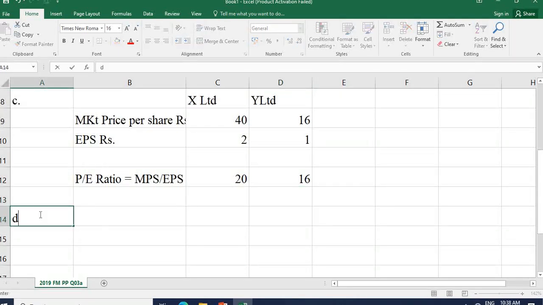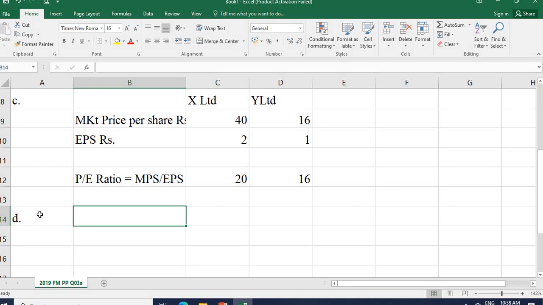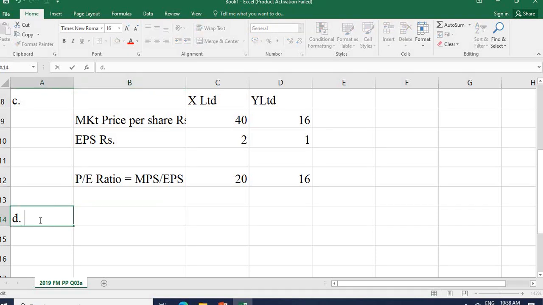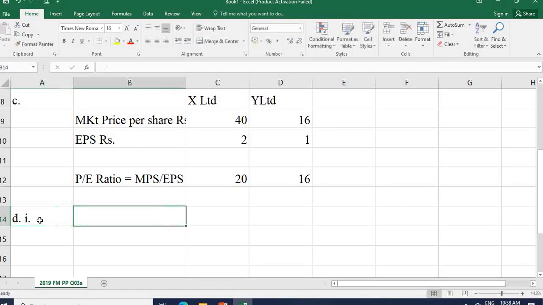The D part of the question asks: assume that the earnings of each firm remain the same. Calculate the EPS after the acquisition if the exchange ratio is 0.8. Again, the D question has two parts.